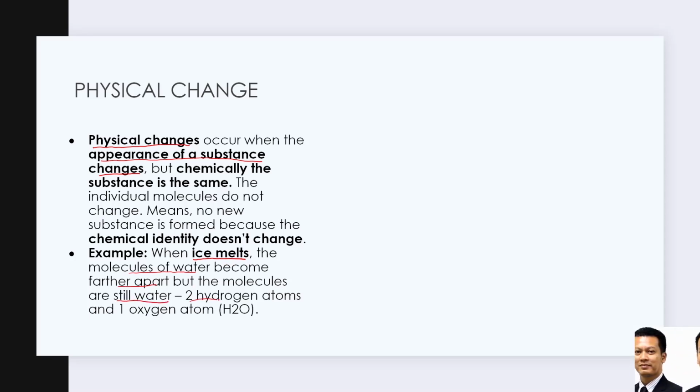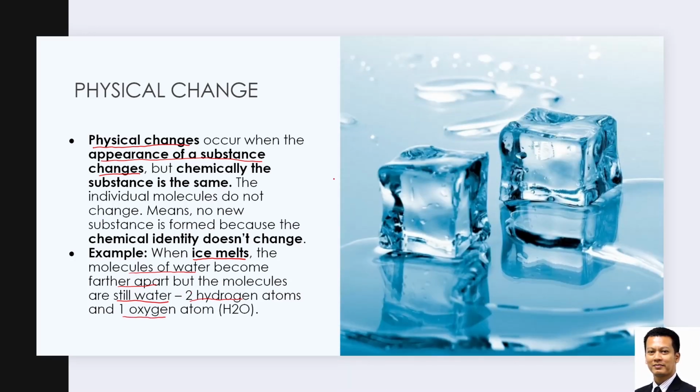It still has two hydrogens bonded with one oxygen atom. So ice, when it melts, only becomes liquid form. Ice is still H2O, and as a liquid it is still H2O. So it involves only physical change. The phase, the state, has changed, but it is still H2O.